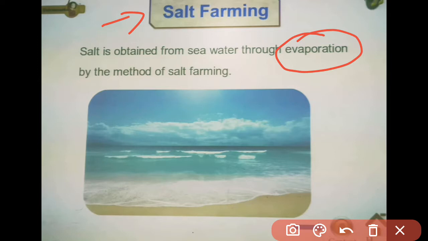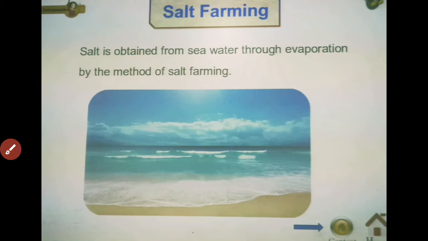evaporation. You have already studied evaporation in your earlier classes. The process of formation of water vapors out of water, the turning of water into water vapor, is called evaporation.